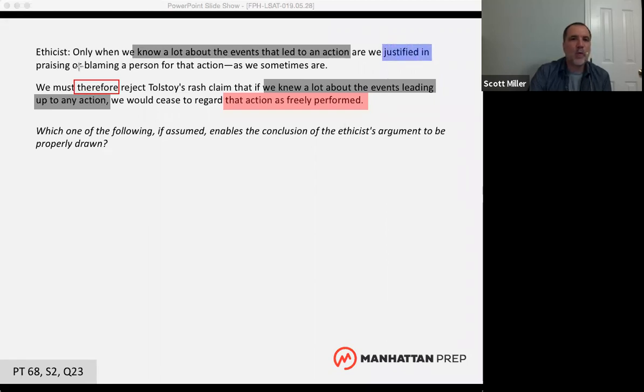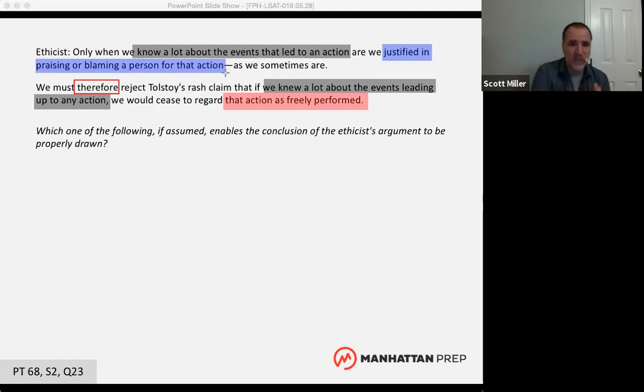Okay, so if you identify a question as a sufficient assumption question, and you can get this far, if you can identify the conclusion, this is where people were asking, what's the difference between sufficient assumption and necessary assumption? We already talked about necessary assumption. We talked about necessary assumptions dealing with objections. And sufficient assumptions, this is how they're different. This is the way you can attack a sufficient assumption question.